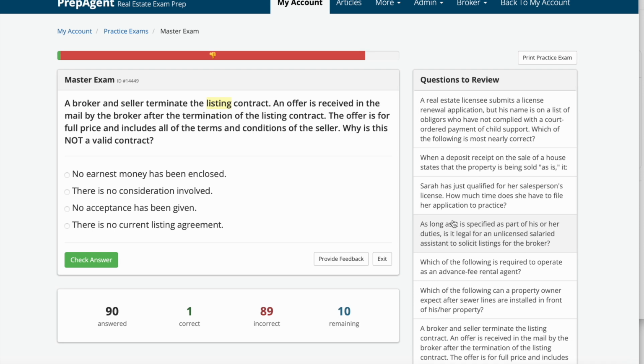A broker and seller terminate the listing contract. An offer is received in the mail by the broker after the termination of the listing contract. The offer is for the full price and includes all of the terms and conditions of the seller. Why is this not a valid contract? A, no earnest money has been enclosed. B, there is no consideration involved. C, no acceptance has been given. Or D, there's no current listing agreement.